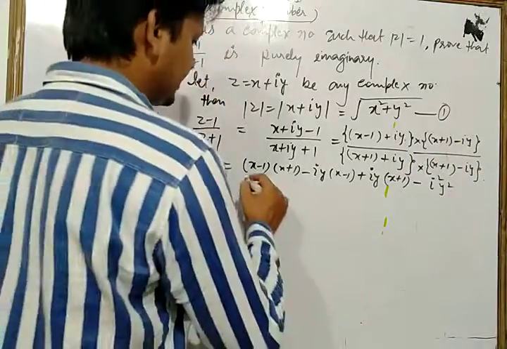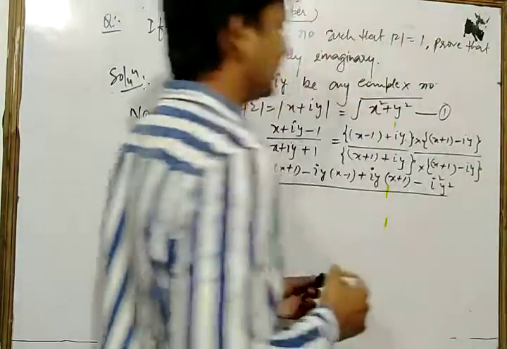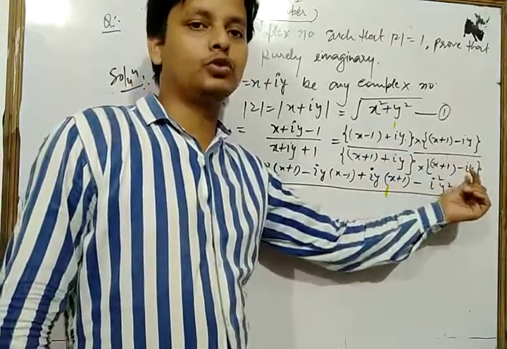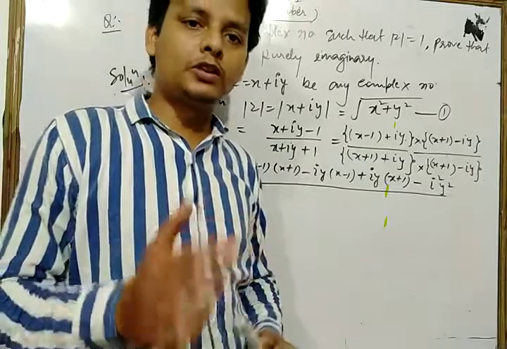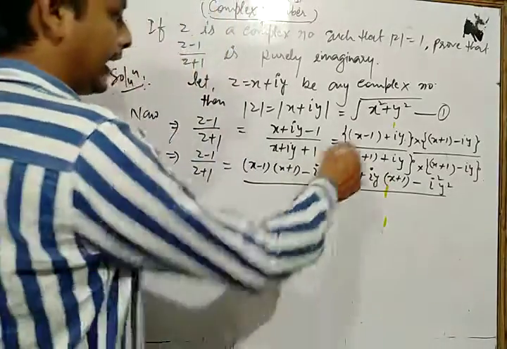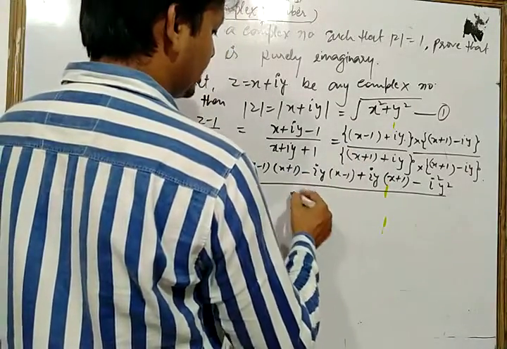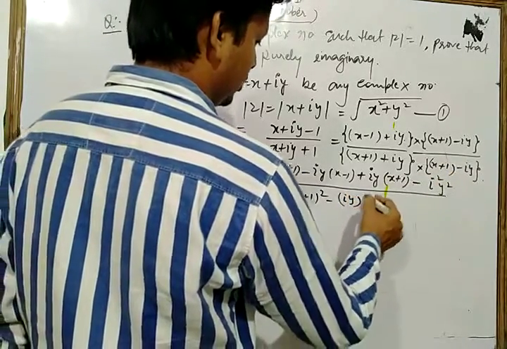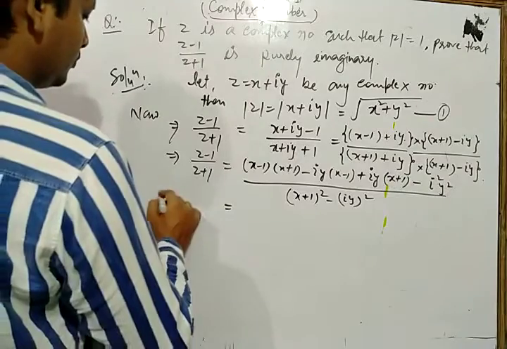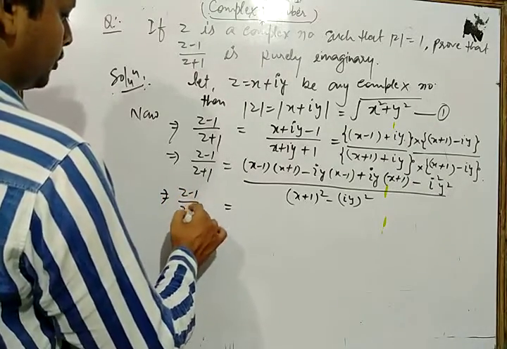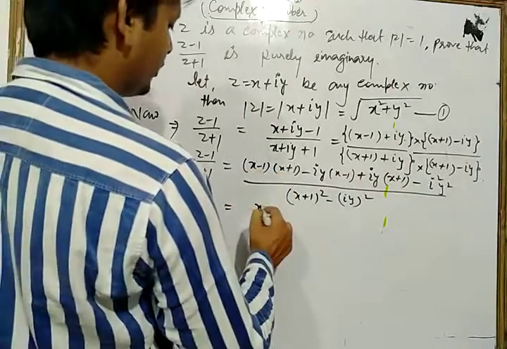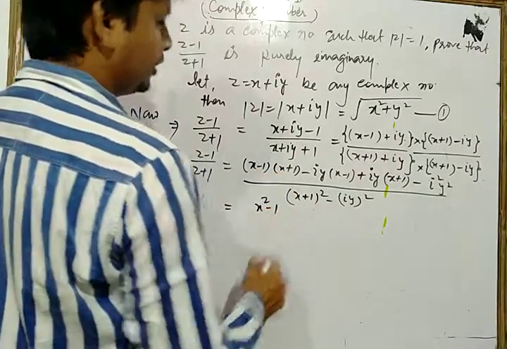Now in the denominator, this is the form of the identity a plus b into a minus b, so we can write it as a square minus b square. Here a is x plus 1, so the denominator is x plus 1 whole square minus iy whole square. So we have Z minus 1 upon Z plus 1 as, in the numerator, x square minus 1 in the form of a minus b into a plus b.